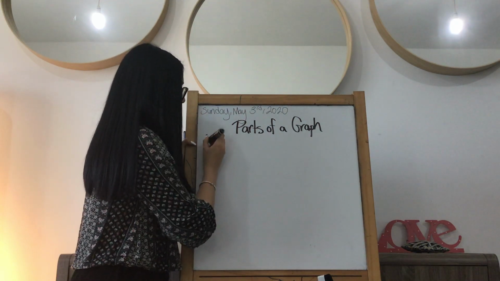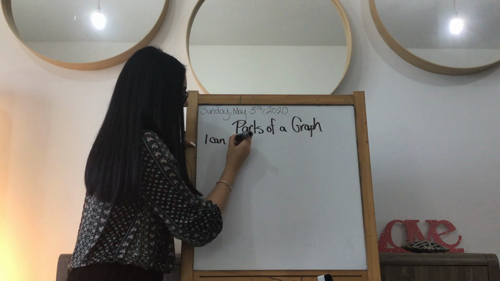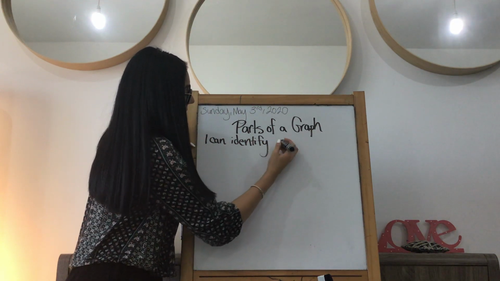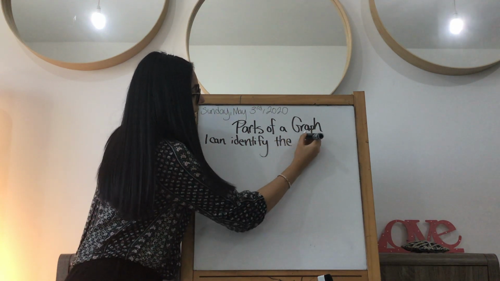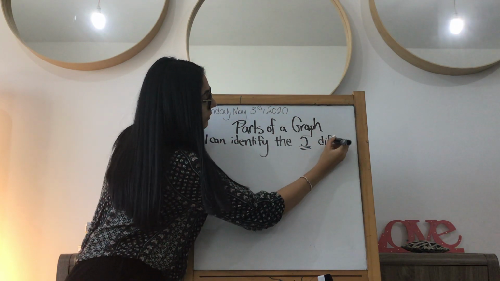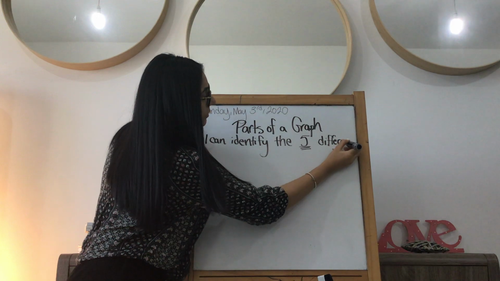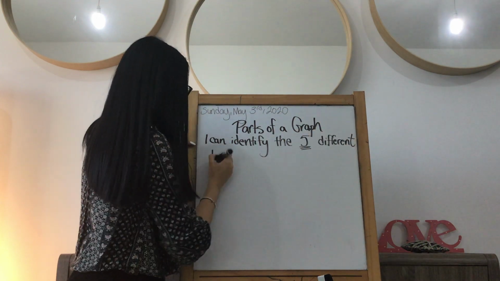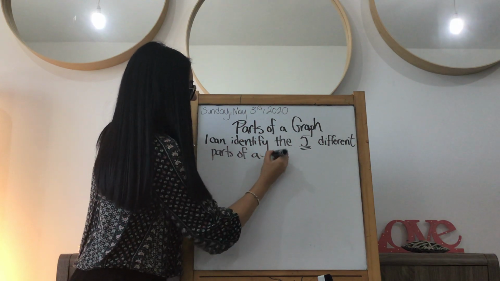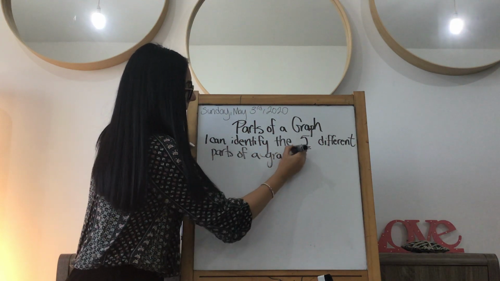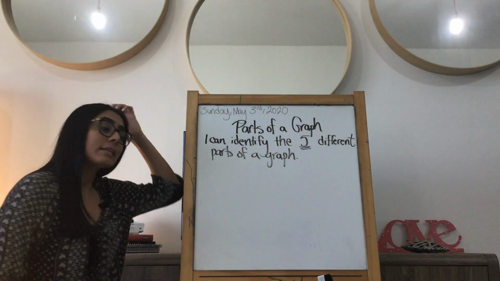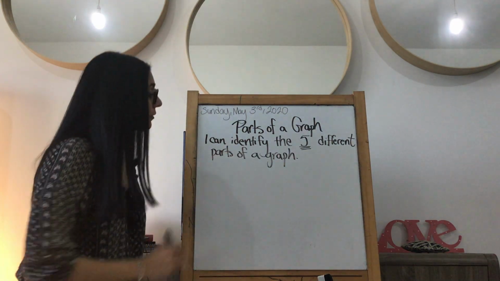And your I can statement is: I can identify the 5 different parts of a graph. Please highlight that. So parts of a graph is your title. And our I can statement is I can identify the 5 different parts of a graph.